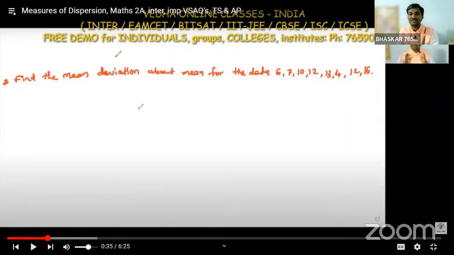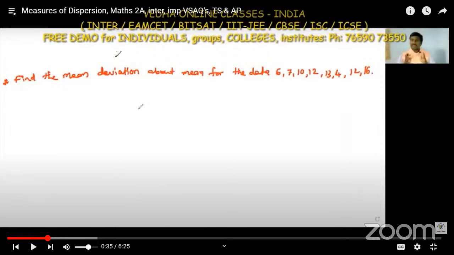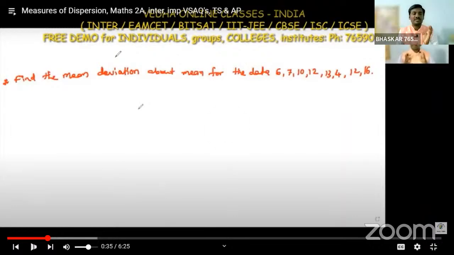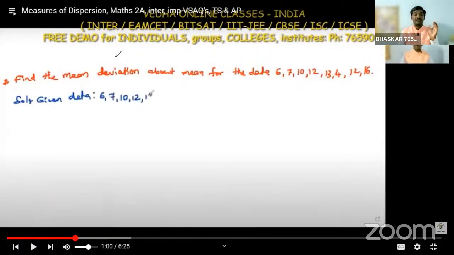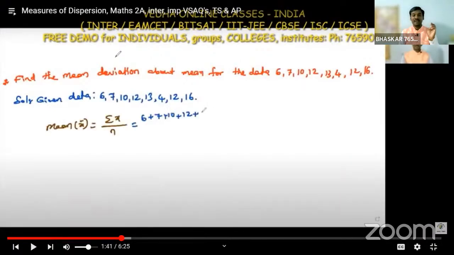Now, find the mean deviation about the mean for the data 6, 7, 10, 12, 13, 4, 12, 16. How to find the mean deviation? Mean deviation is a compulsory question, a compulsory method. First I am writing the given data.